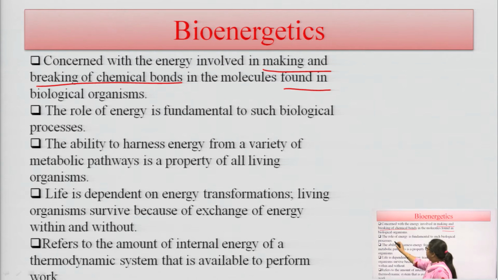The role of energy is fundamental to such biological processes, because energy is required for the normal functioning of our body. It is used for the normal functioning of our brain, lungs, liver, and all the cells present in the body. It is the ability to harness energy from a variety of metabolic pathways, and is a property of living organisms. So, how energy evolves in the metabolic process, and how it is converted to another form so that the body can utilize it, we have to discuss here.